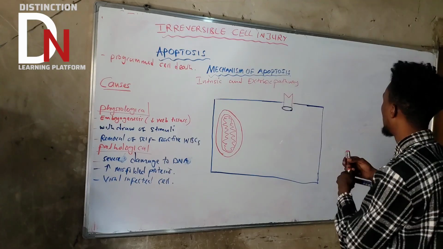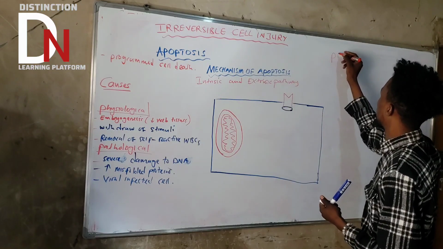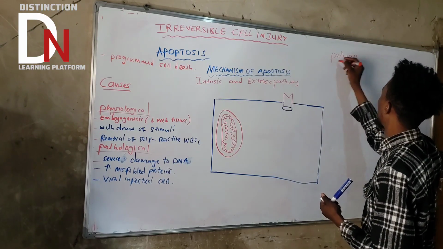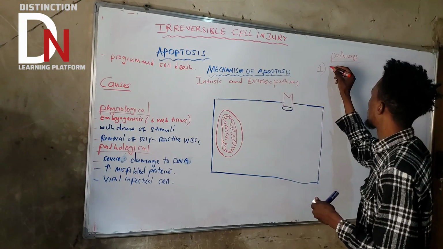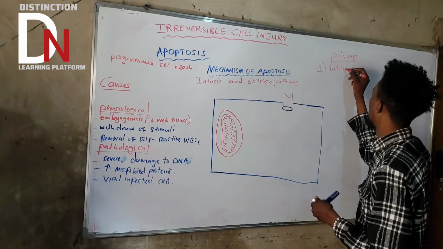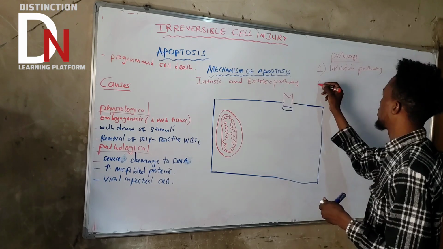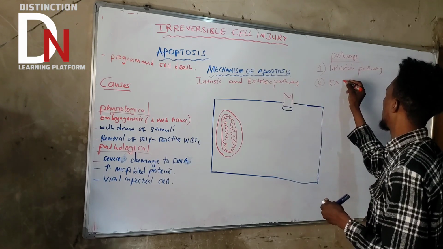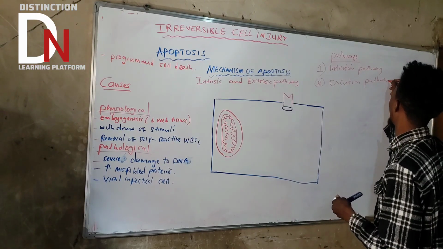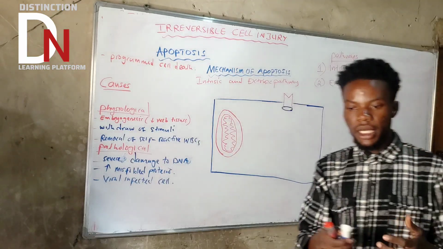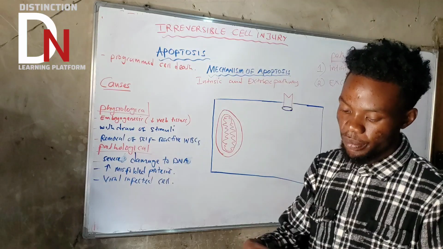Whether extrinsic or intrinsic, these pathways are further categorized into two. What is the first one? The initiation pathway, and the second one is the execution pathway. So what are we saying? We are saying the apoptosis pathway is further categorized into two: the initiation pathway and the execution pathway.